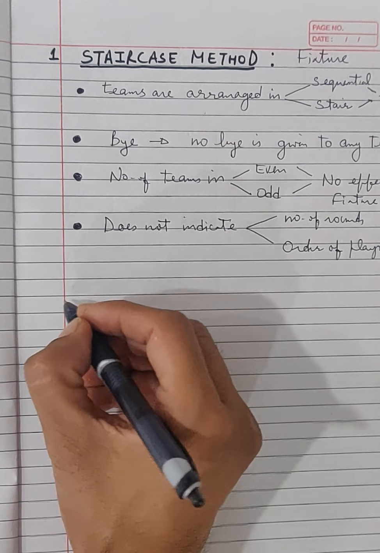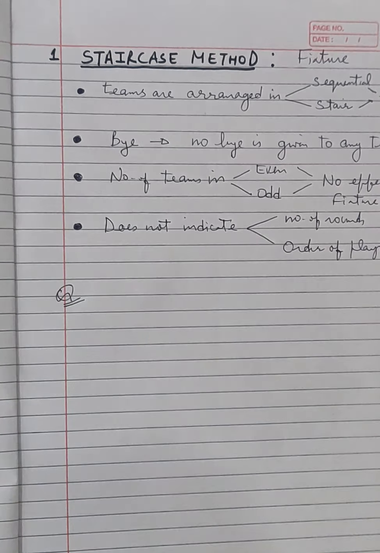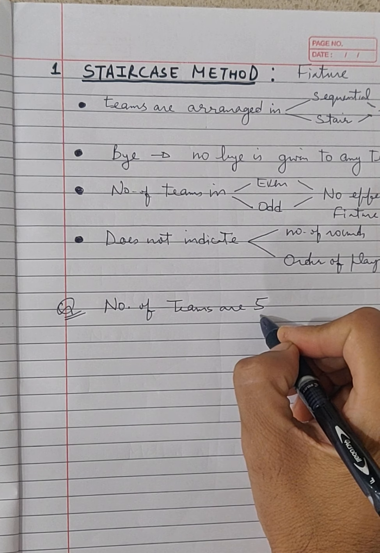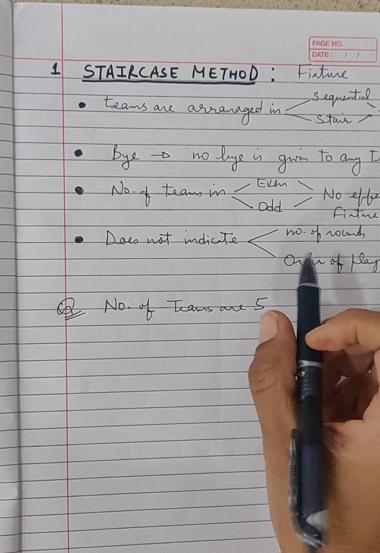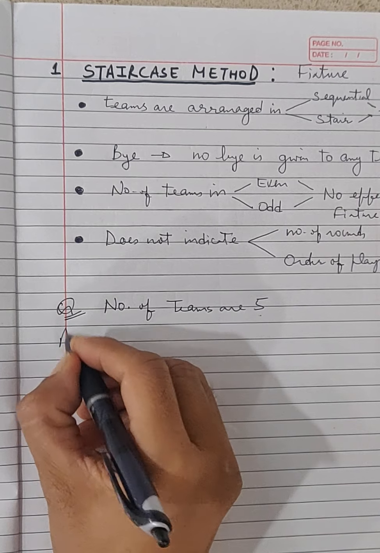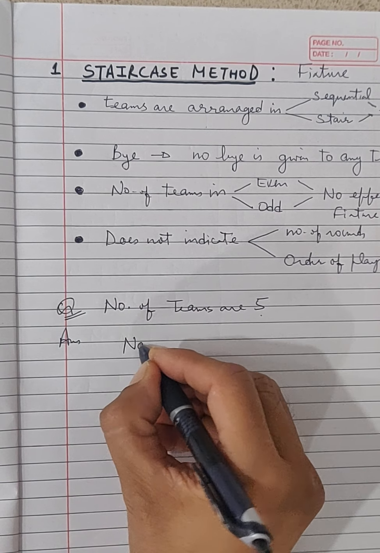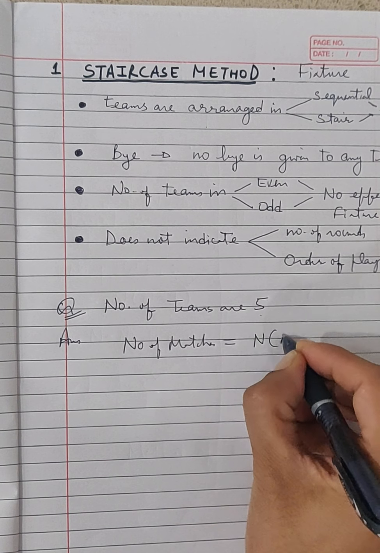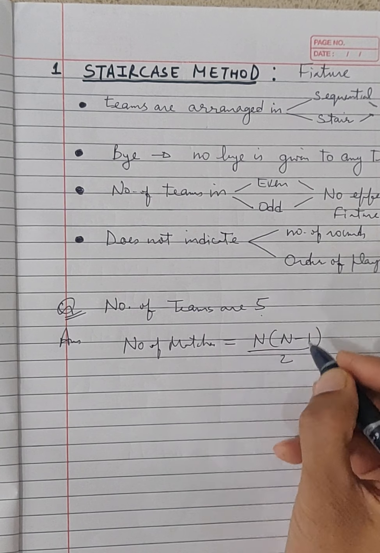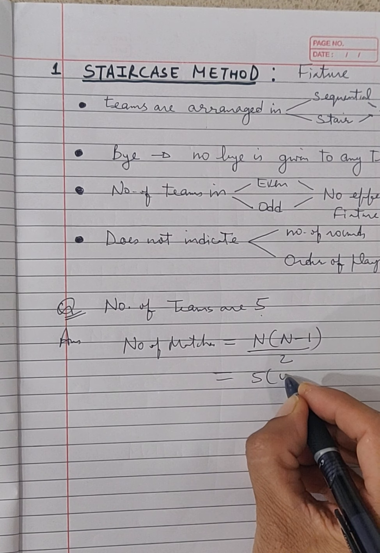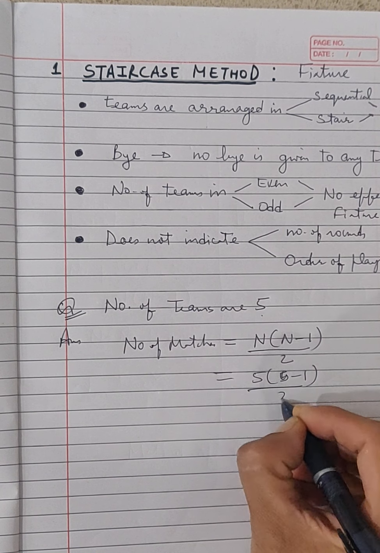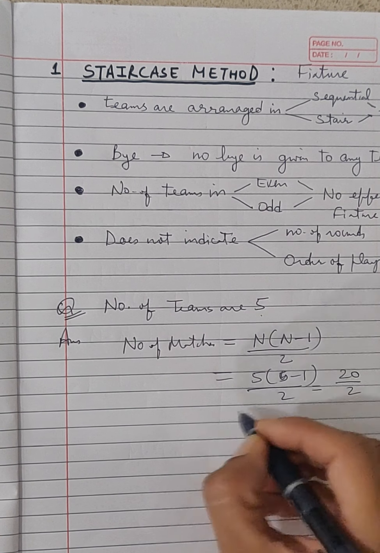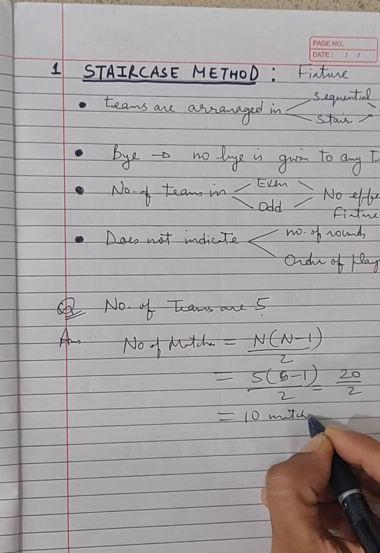So let's start with the question. Take an example of 5 teams in a league tournament, and you have to use staircase method to draw a fixture. So first thing you have to calculate is the number of matches. Formula is n into n minus 1 divided by 2. Here n is the number of teams, so 5 into 5 minus 1, divided by 2. So now here 20 divided by 2, so 10 is the total number of matches to be played in the tournament.